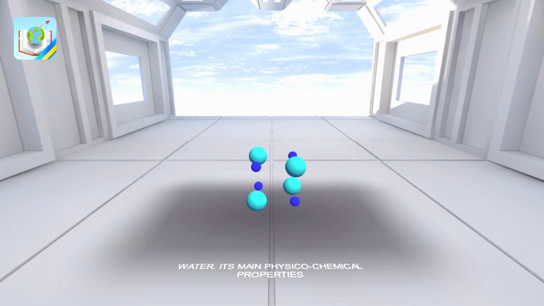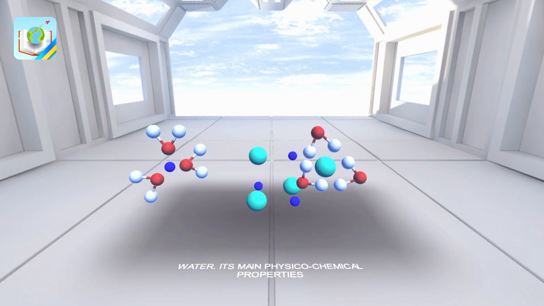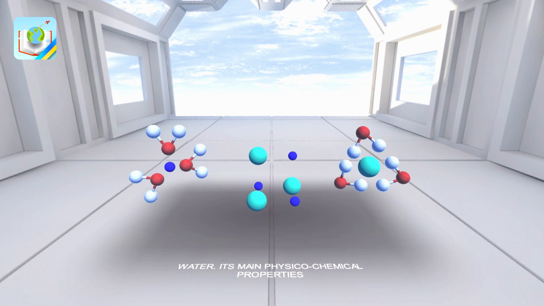Let's analyze the properties of water. Dissolution. Water is a versatile solvent. During dissolution, water dipoles surround charged particles of the substance with corresponding poles, and as if they pull the substances apart, separating the ions from each other.